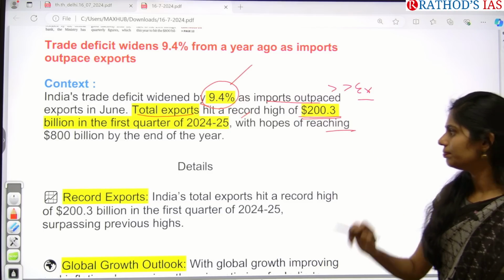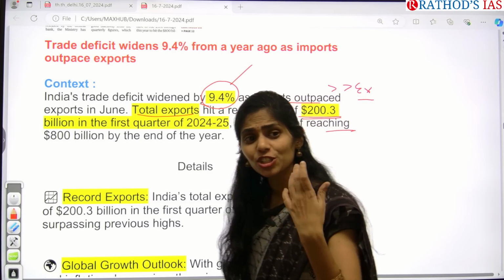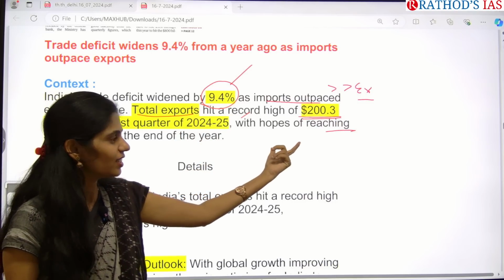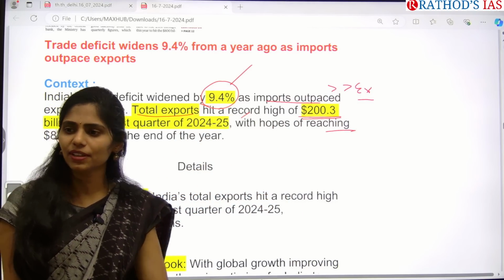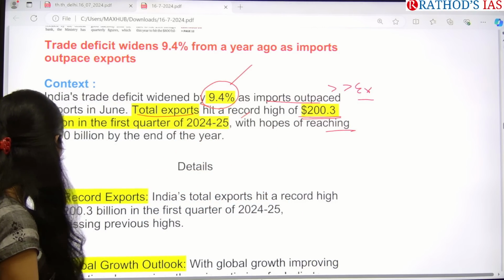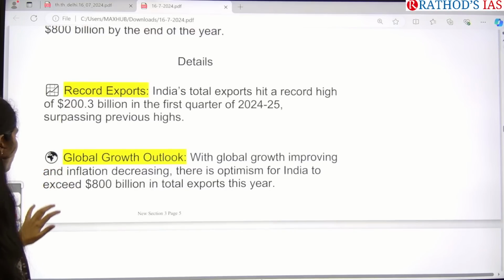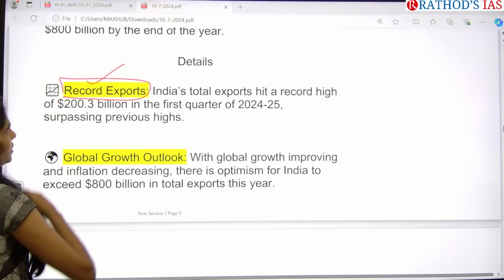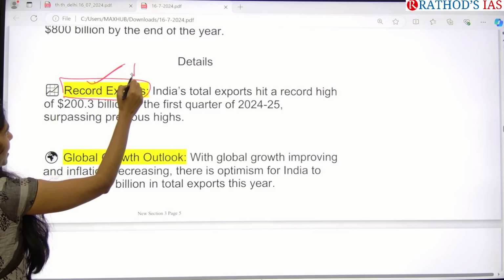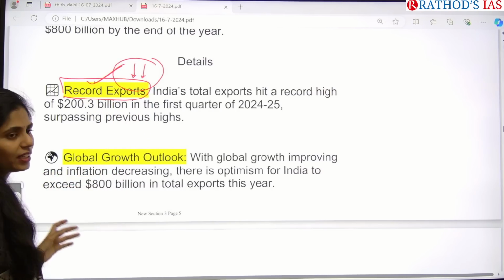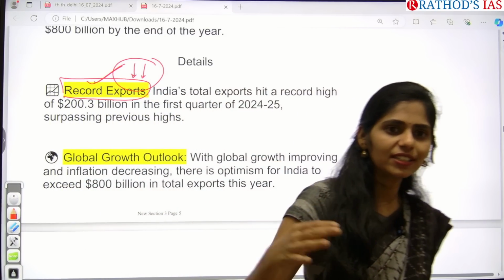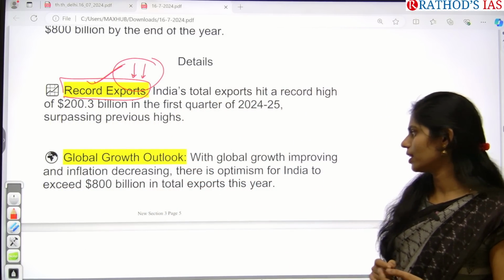Actually we had a hope of reaching exports of $800 billion, but it is only $200 billion. So what happened? We have a trade deficit and it has increased. Why? Because in this quarter one there were record exports, and the record exports decreased. Whatever we expected, that we are going to export this much goods, we did not reach that record exports. That is the first important reason.